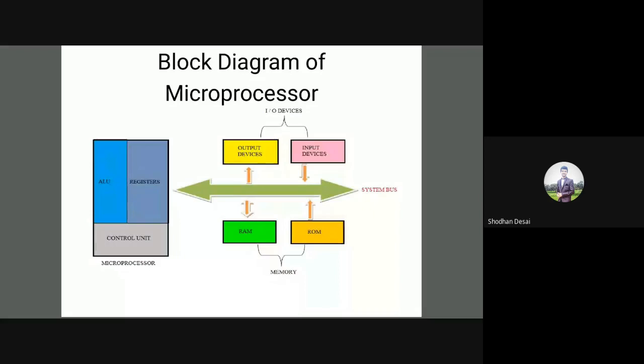Apart from the microprocessor block, we require other blocks such as input devices, output devices, RAM, ROM, and system bus to make this microprocessor functional. Is it possible that only the microprocessor can function? No, it's not possible. We require some input devices to input the data to the microprocessor. Then the microprocessor will process the information, performing operations such as addition, subtraction, multiplication, division, and logical operations like OR, NOT, NAND, and others.